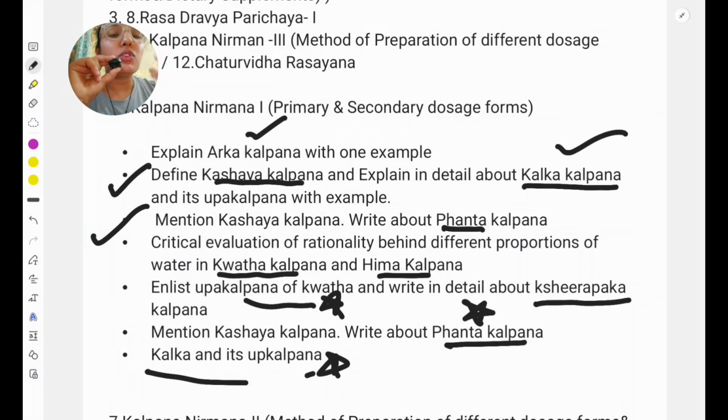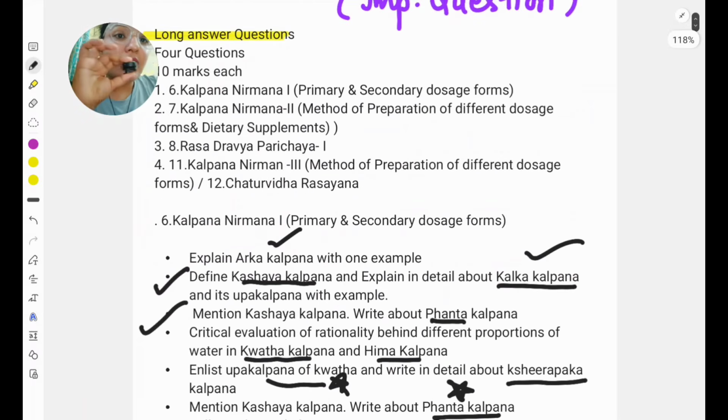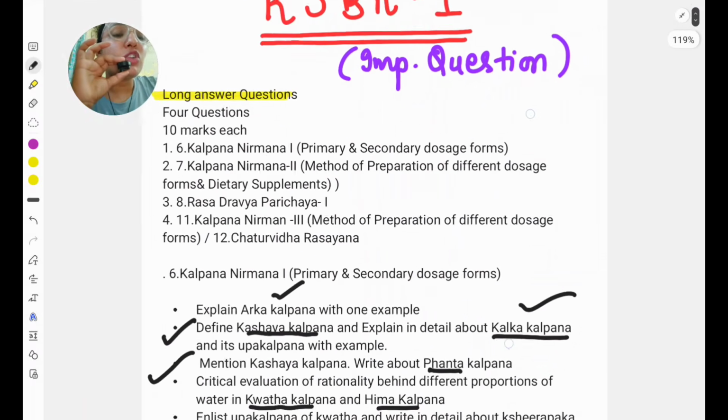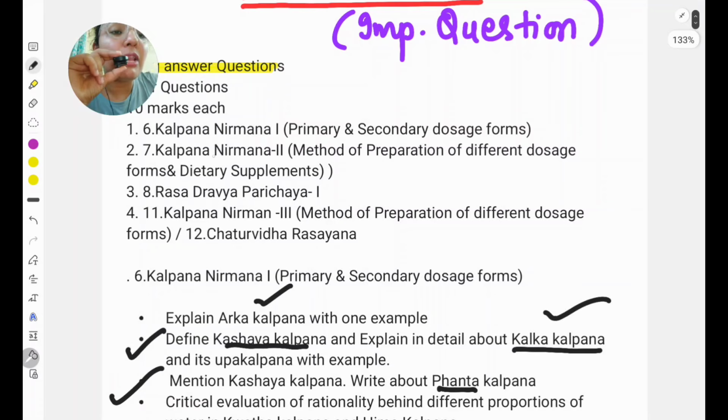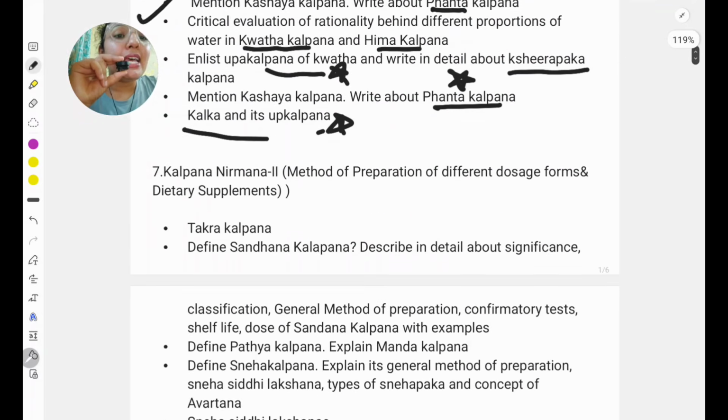Next come Phanta and Shrita. From Phanta you just need to know the definition and the ratio, both for Phanta and Shita. Phanta is 1:4. This is our Kalpna Nirman 1. The second question, that is LAQ, is coming from Kalpna Nirman 2, that is method of preparation of dosage form and dietary supplement.